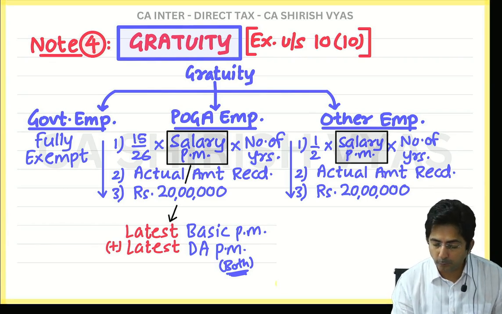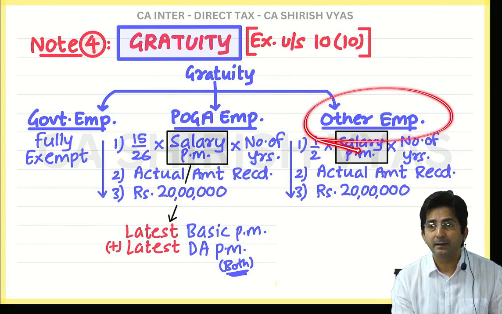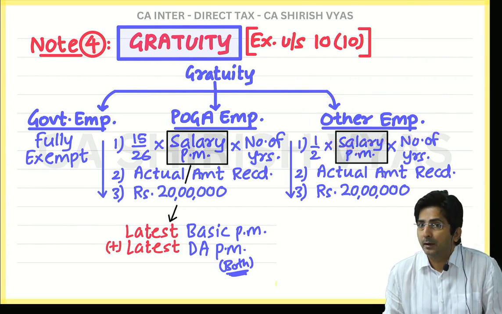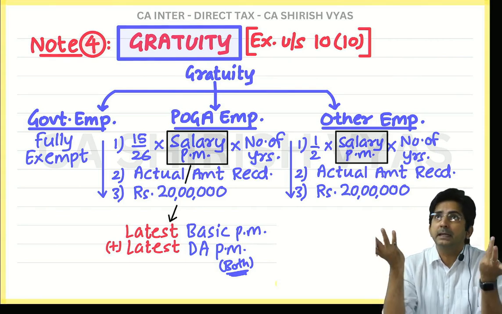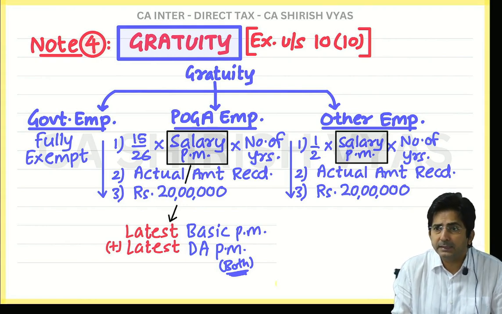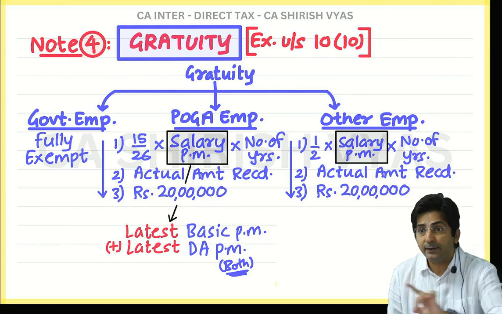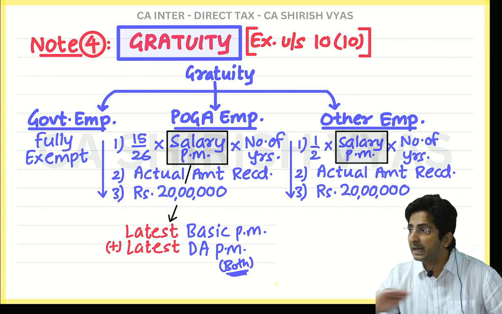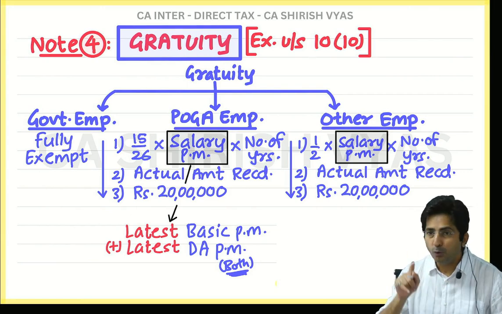See, for other employees, there is nothing like Payment of Gratuity Act. So they are governed by income tax law, and income tax law has a fixed definition. Whenever they think about salary, they mean to say basic, DA in terms, and turnover commission. And here it is not latest, it is average. Average salary. How to find average, I will tell you.